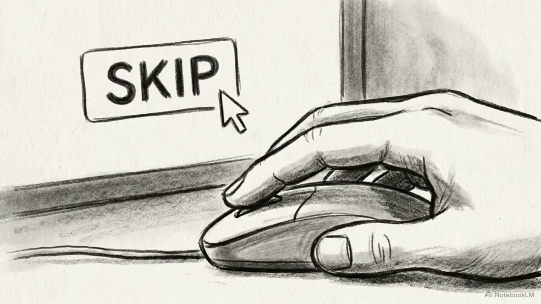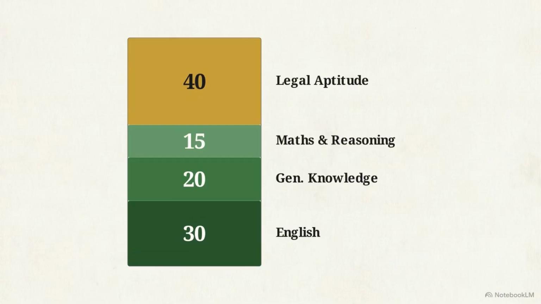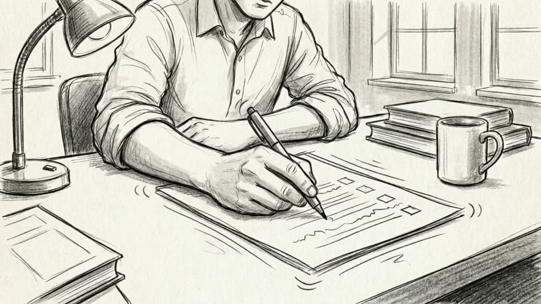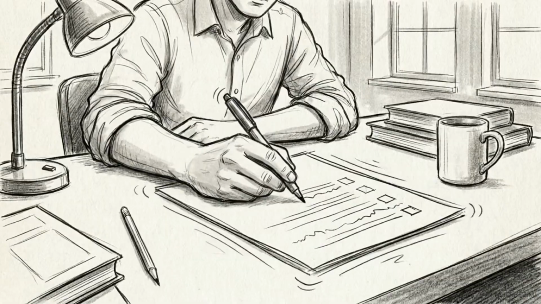If you tend to overanalyze, your rank depends on your willingness to use the skip button. If the time pressure causes anxiety, anchor your focus to the 30, 20, 15, and 40-minute sectional blocks. Confidence grows when you stop treating the exam like a memory test and start treating it like a resource management problem.